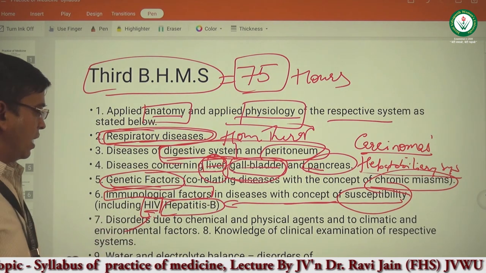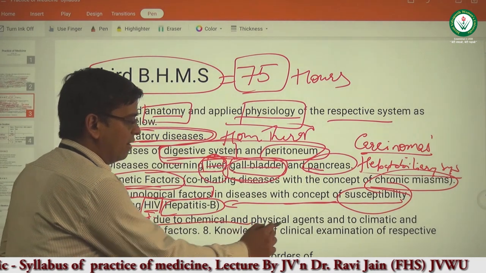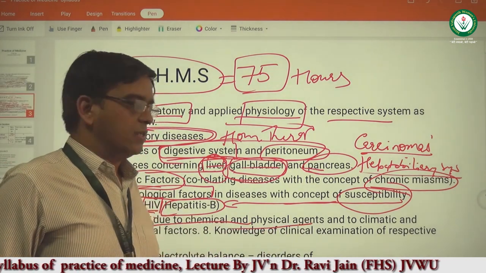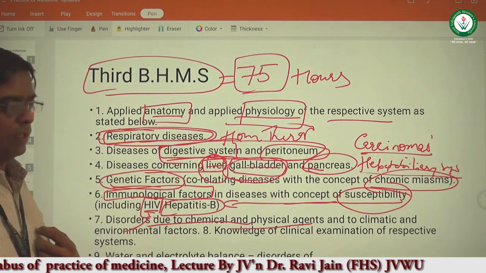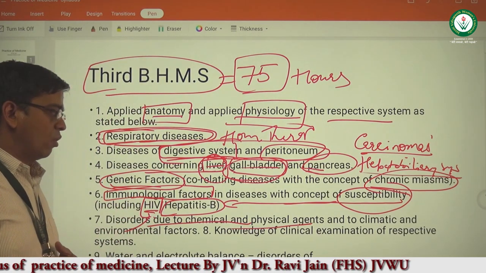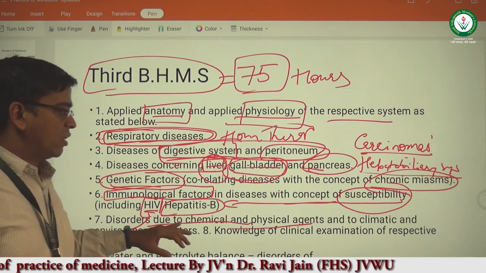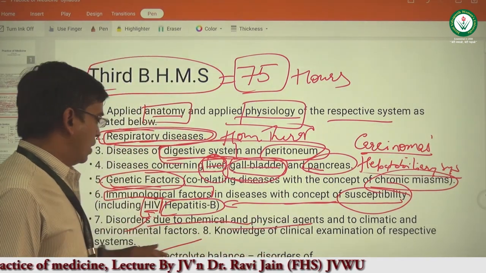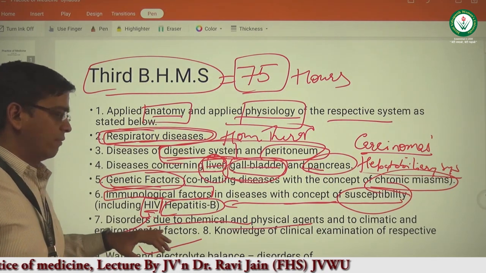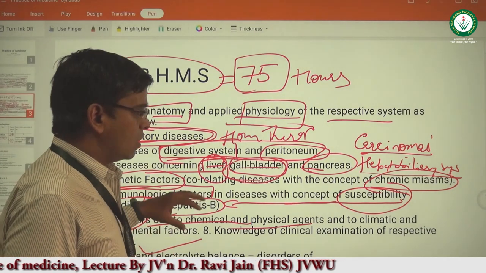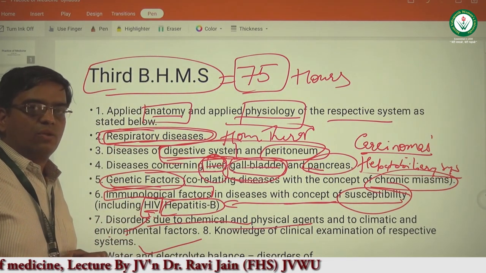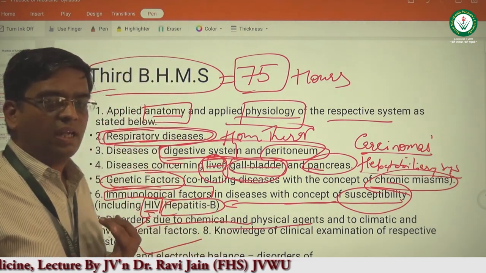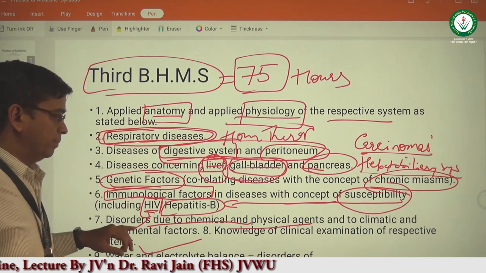Next we will be learning about the disorders due to chemical and physical agents. These are the diseases related to the environmental factors, both external and internal environment of the body. Disorders that are related to the chemical and physical agents in the body and outside the body, and also related to the climatic environmental factors. So all the diseases that are related to the environmental factors and also the deficiency of the minerals we will be covering in this particular chapter.